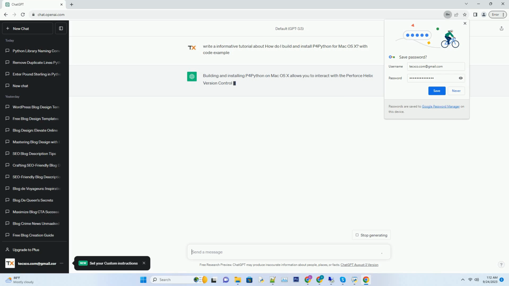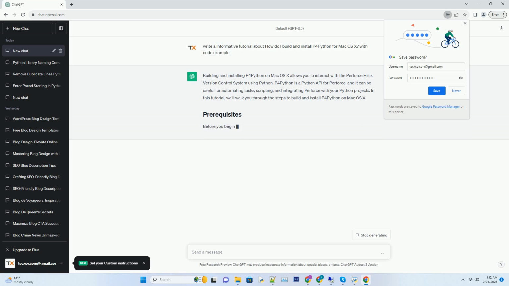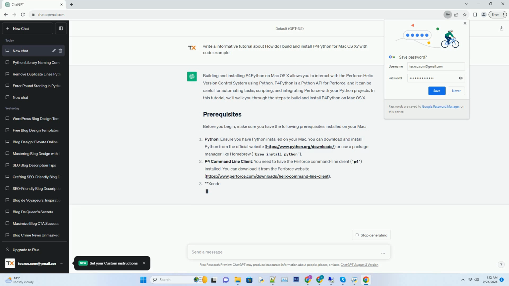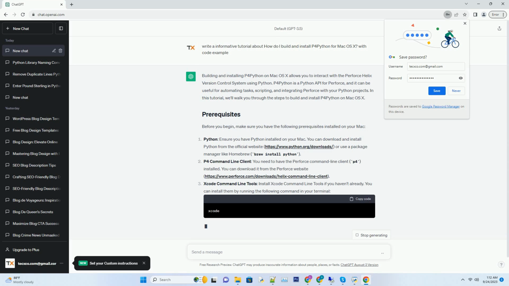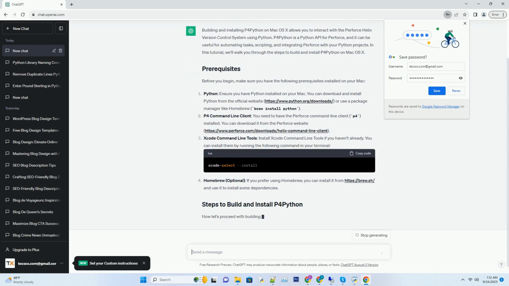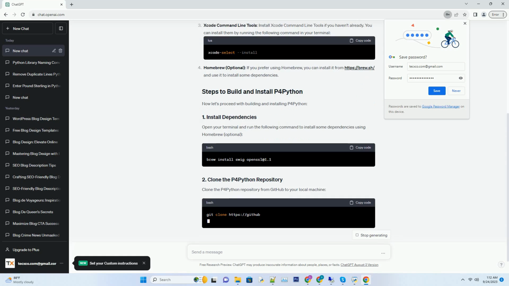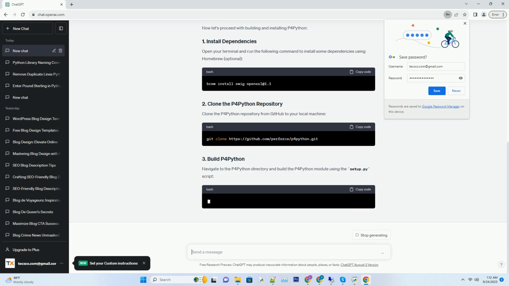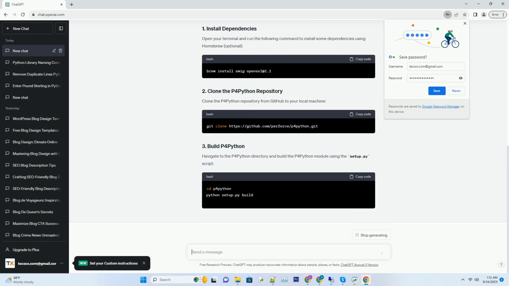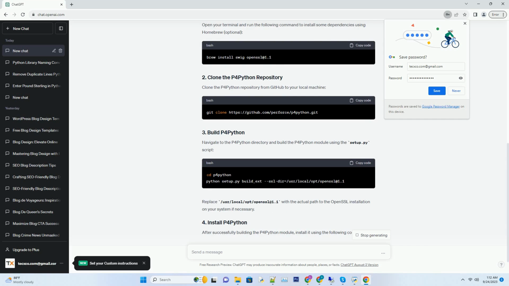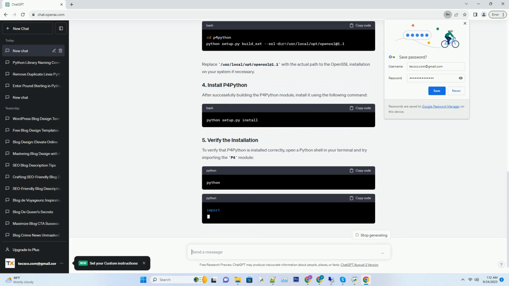Building and installing P4Python on Mac OS X allows you to interact with the Perforce Helix version control system using Python. P4Python is a Python API for Perforce, and it can be useful for automating tasks, scripting, and integrating Perforce with your Python projects. In this tutorial, we'll walk you through the steps to build and install P4Python on Mac OS X.